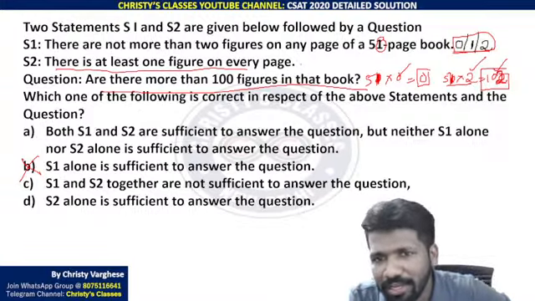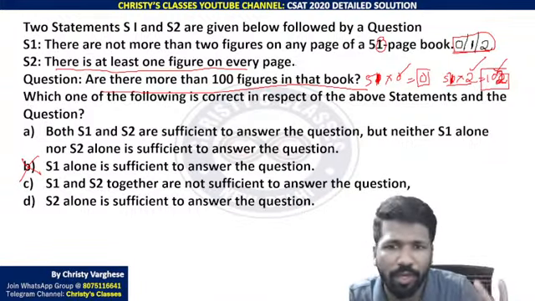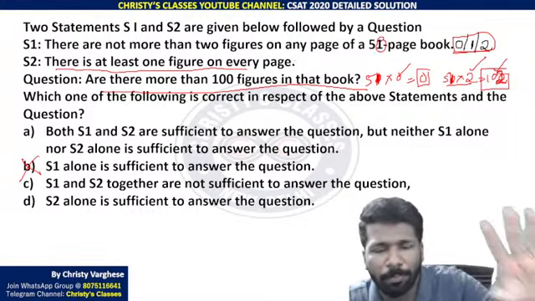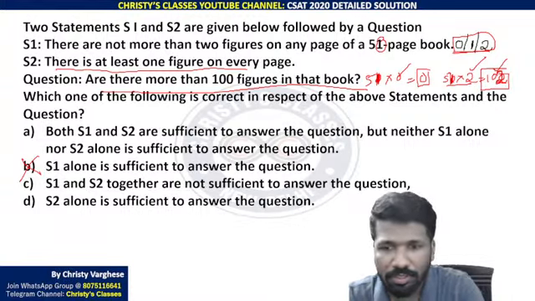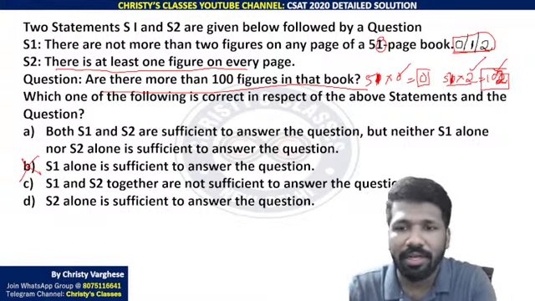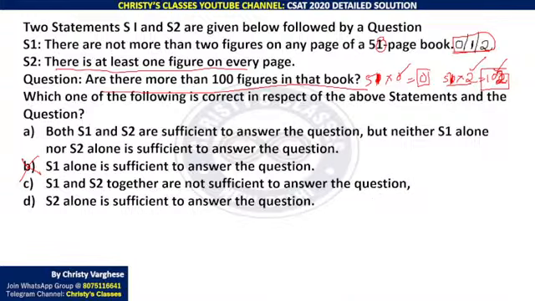Now S2: there is at least one figure on every page. What is the meaning of at least one? At least one means one or more. One or more means one figure on a page, two figures on a page, three figures on a page, four figures on a page, up to infinite figures on a page. All are possible. That is why we cannot uniquely determine. That is a problem here. Are you all understanding this? From S2 alone we cannot uniquely determine.